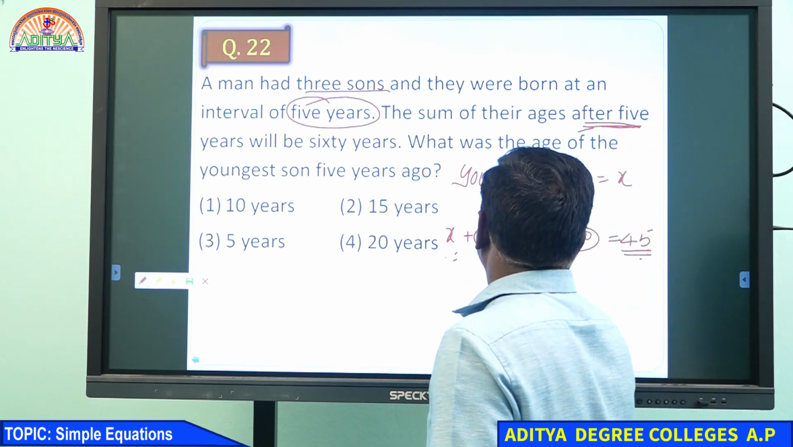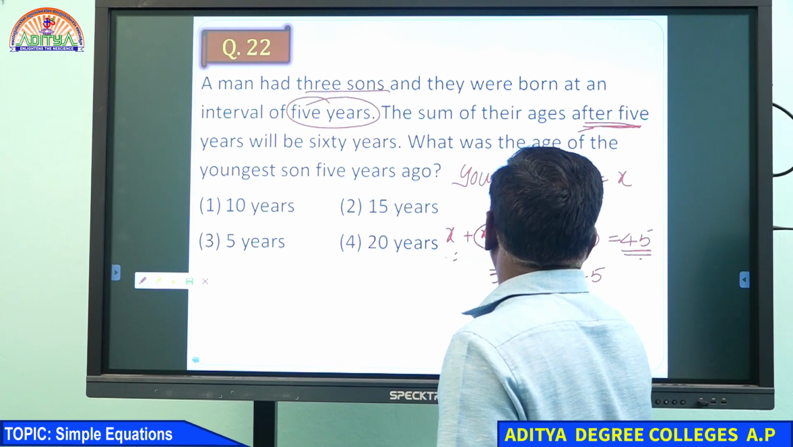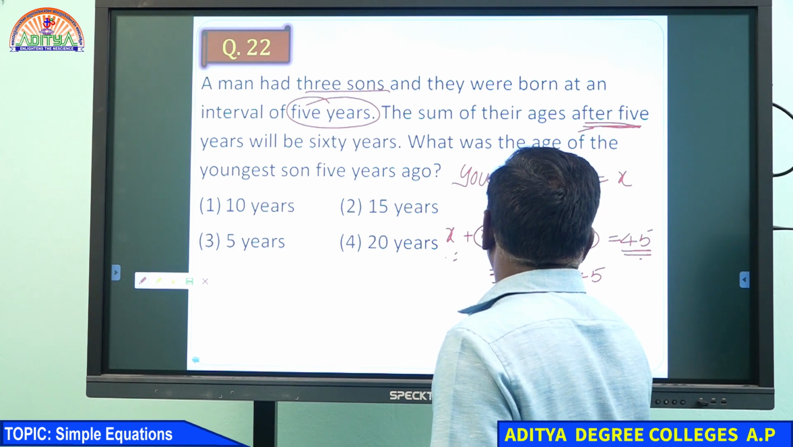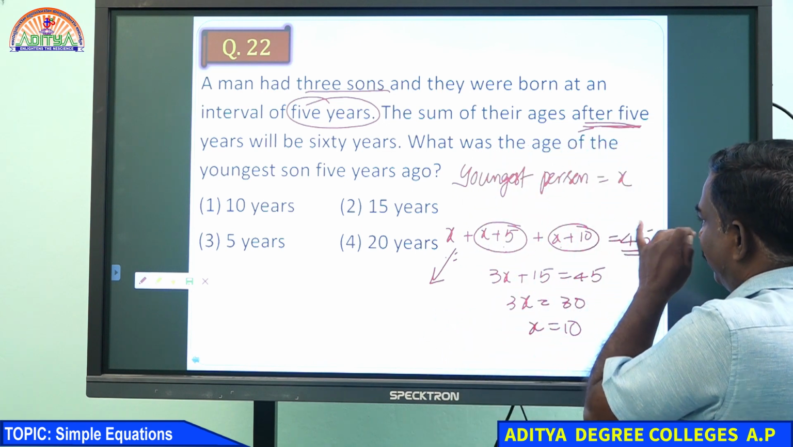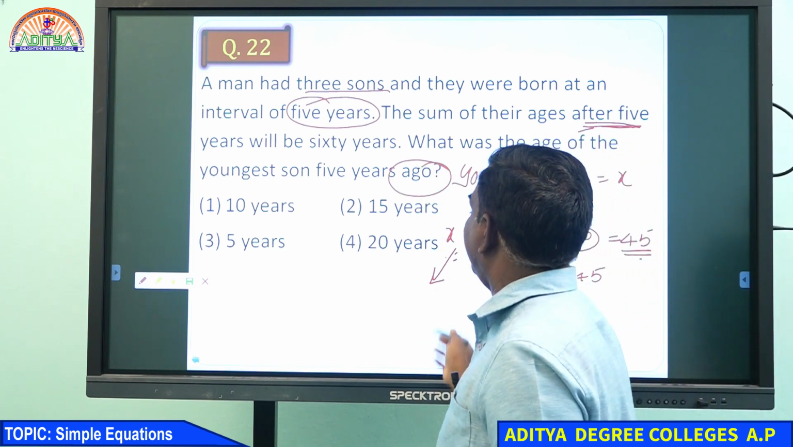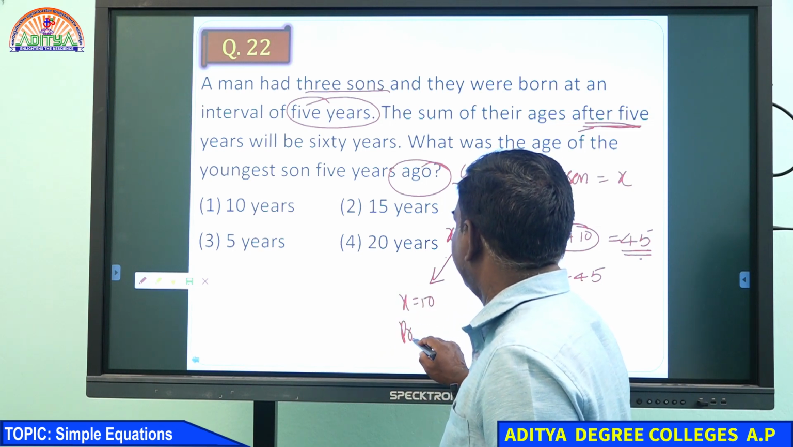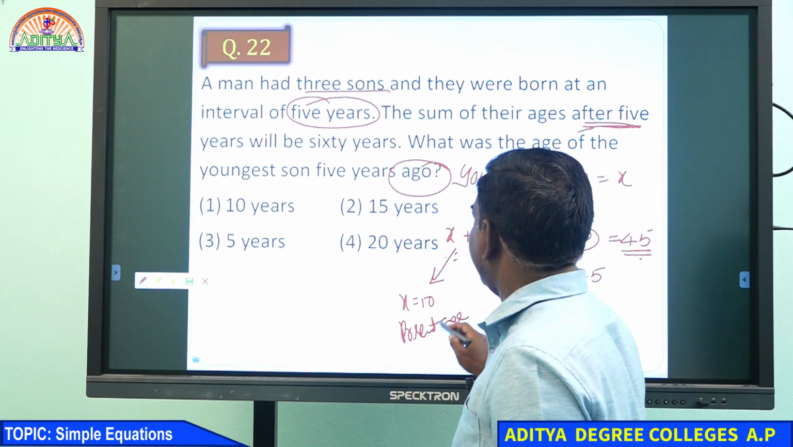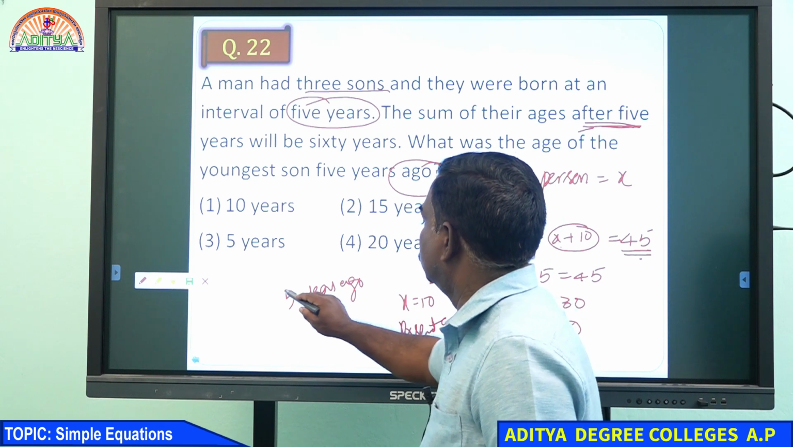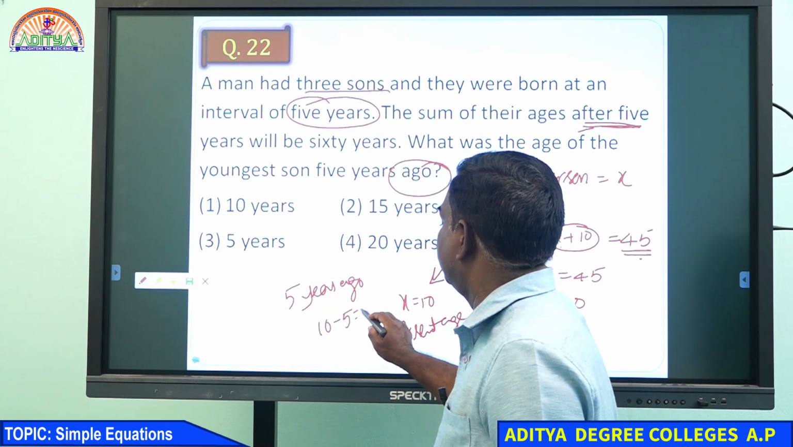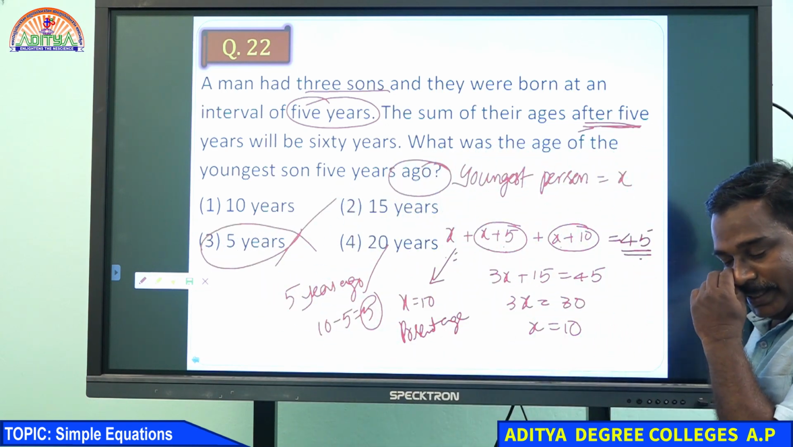So 3x plus 15 equal to 45. So x equal to 10. So the youngest son is 10. He is asking 5 years ago. So this is the present age, x equal to 10. He is asking 5 years ago, so 10 minus 5, that is 5. Very good. Many of you wrote 5 only. Right, 5 years. Is it clear to everyone?